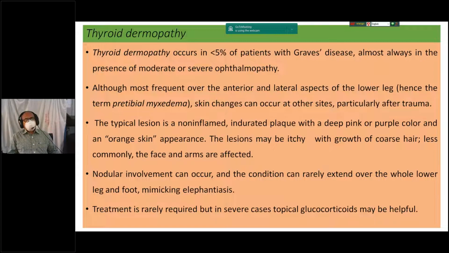What are the other features of thyroid disorder? We'll mention the typical facial appearance, Graves' ophthalmopathy, and diffuse thyroid swelling. What are the investigations? The same investigations already previously mentioned, and other investigations to differentiate thyroid dermopathy from other nodular swellings such as erythema nodosum or erythema induratum. So biopsy from this lesion sometimes differentiates whether this is thyroid dermopathy or another cause of leg redness.